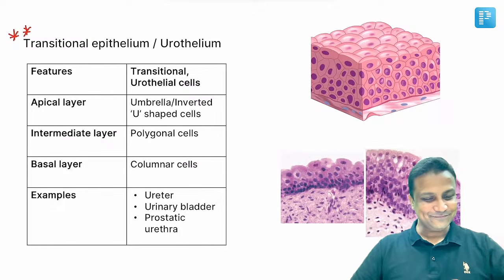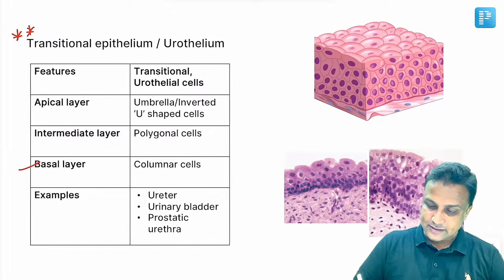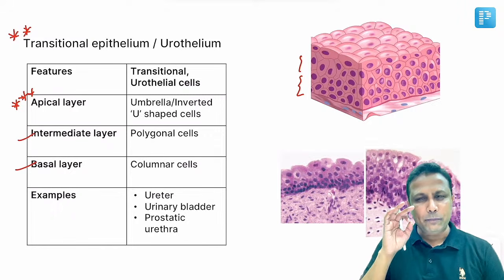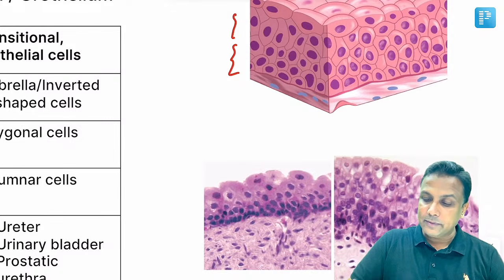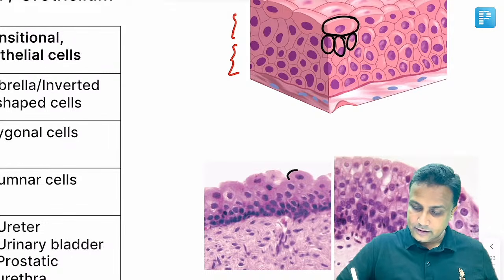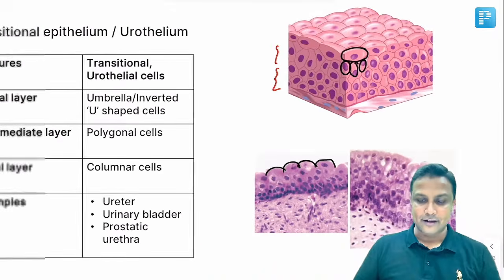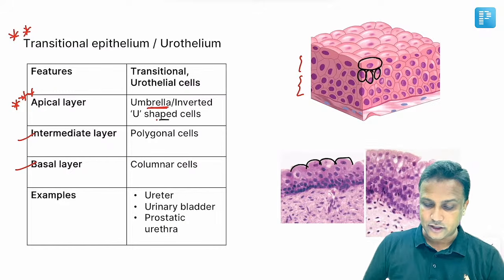ओके, ये ट्रांजिशनल एपिथेलियम जो बेसल लेयर होते हैं, these cells will be columnar and then in the intermediate layer will be having polygonal. The most important will be apical. आप इसको पहचानोगे कैसे? With the apical layer of cells. This apical layer of cells here will be like more bigger cells and they are going to cover like 2-3 cells beneath them, and these bigger cells in the topmost layer are referred to as your umbrella cells. ओके ना, दे आर अम्ब्रेला सेल्स और U shaped cells. ये बहुत इंपॉर्टेंट है, इसी से तो आप पहचानोगे.